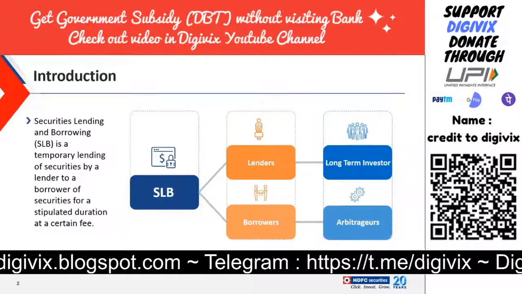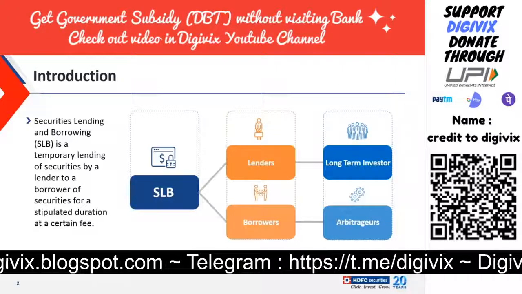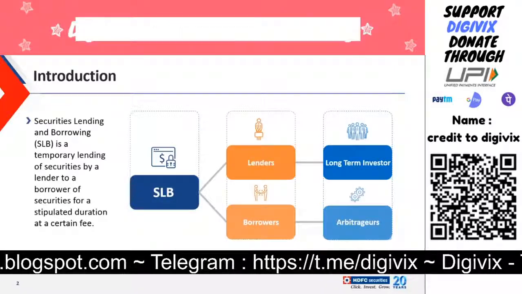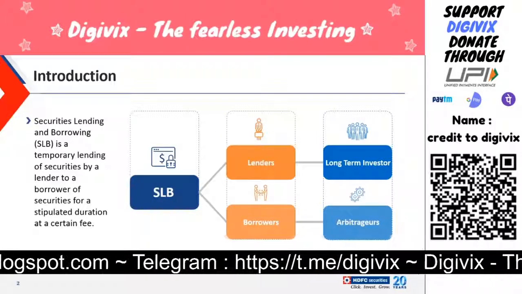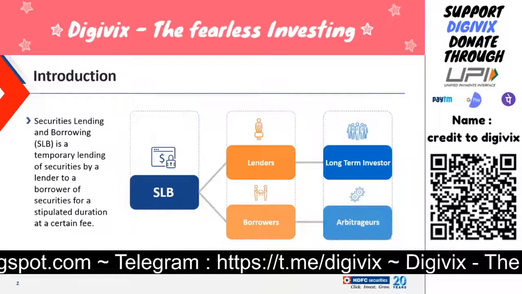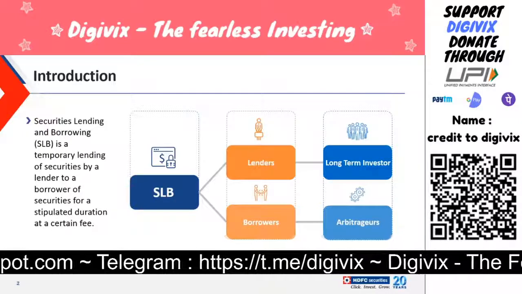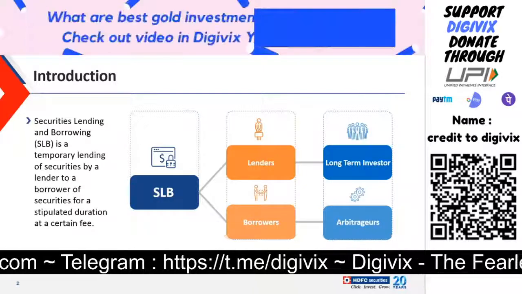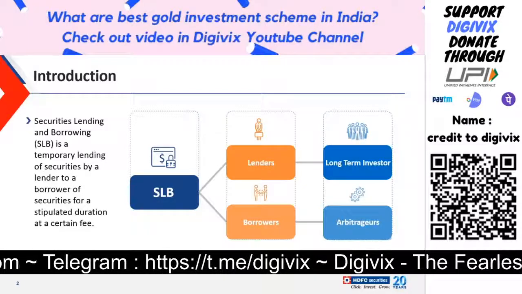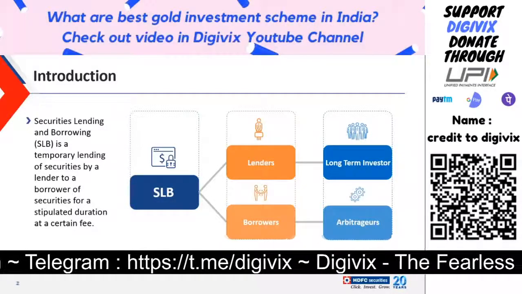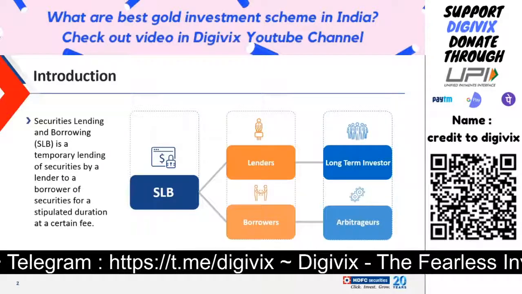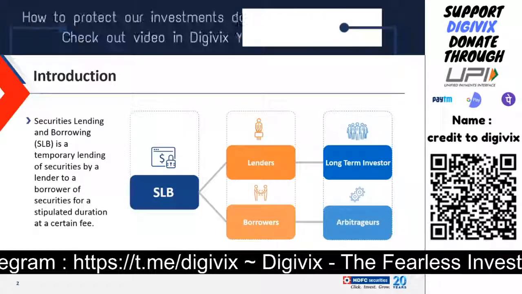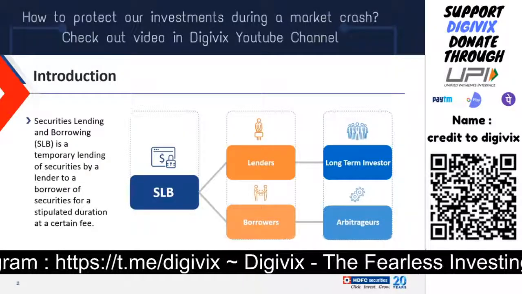If you are a long-term investor, or even not a long-term investor, and you want to hold a stock for at least 3 to 4 months, you can lend those stocks in SLBM for a 1 month or 2 month period, and the borrower will take it for arbitrage purposes. So it's as simple as that. There are two main participants, borrower and lender. Lenders are mostly long-term investors. They lend their shares to a borrower, and the borrower uses them for arbitrage purposes.